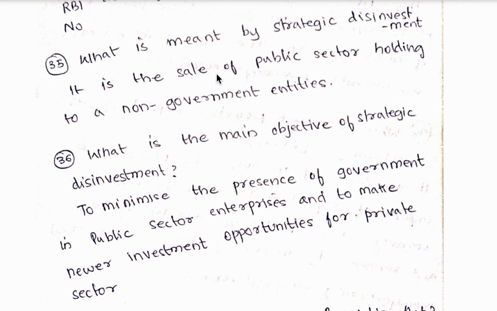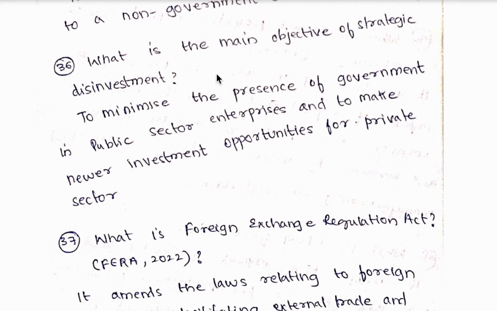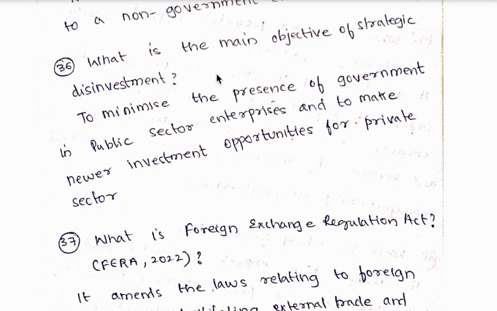35th question, what is meant by strategic disinvestment? So it is a sale of public sector holdings to non-government entities. 36th question, what is the main objective of strategic disinvestment? So to minimize the presence of government in public sector enterprises and to make newer investment opportunities for private sector.